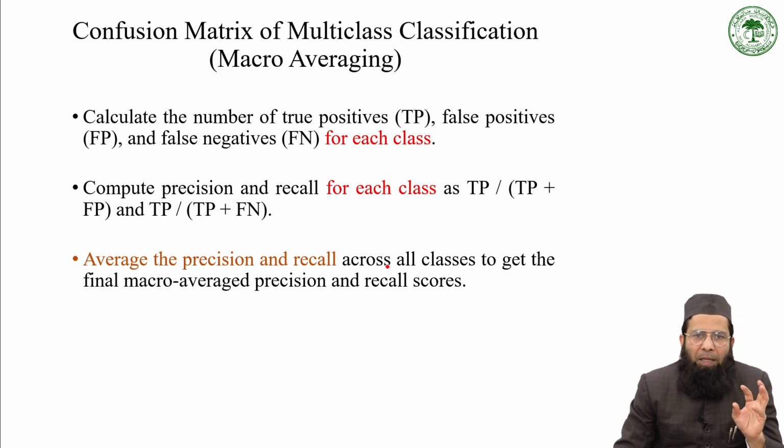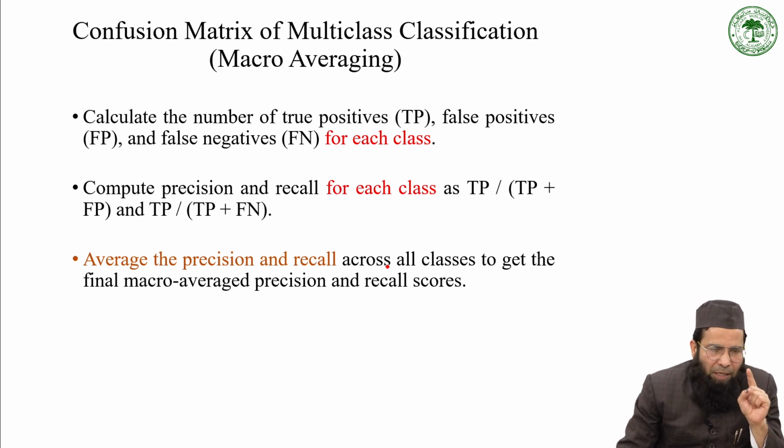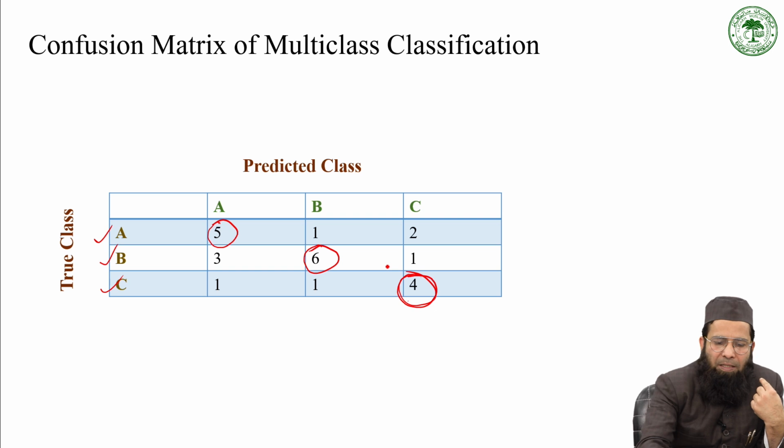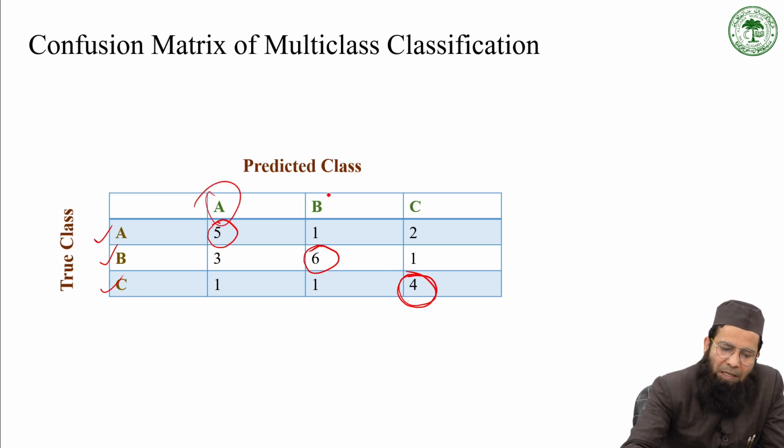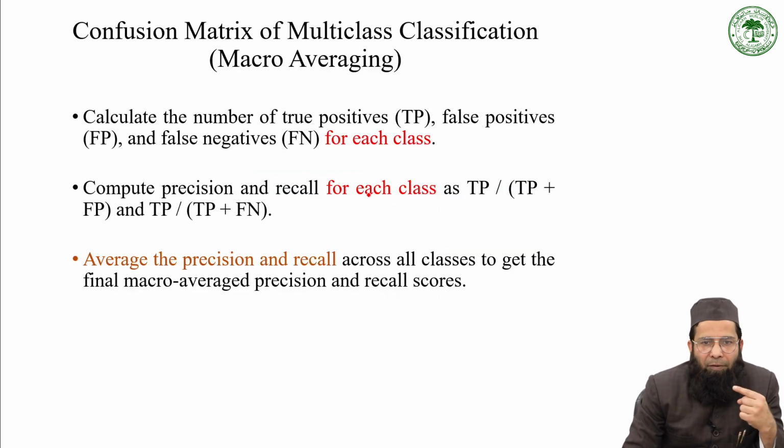In macro averaging, we calculate the number of true positives, false positives and false negatives for each class. Since in the previous figure we have 3 classes, for each class we will calculate true positives, false positives and false negatives.